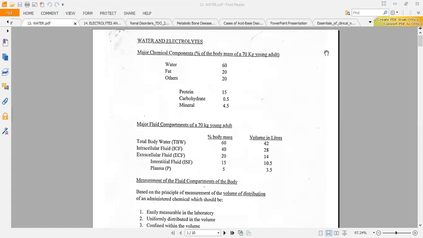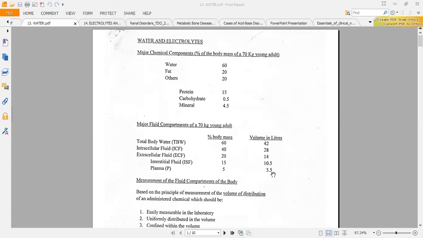So you notice that though we say someone has, let's say, 5 liters of blood, the plasma is only 3.5 liters. The remaining 1.5 liters is from the cells, from the white blood cells and the red blood cells. They make up the remaining 1.5 liters, but the plasma alone is 3.5 liters. So don't be confused. I'm saying this because someone will say, but I thought we have 5 liters of blood, so why are they saying that the plasma is only 3.5? Yes, the plasma is only 3.5. The remaining 1.5 is for the fluid in the red blood cells and the white blood cells.